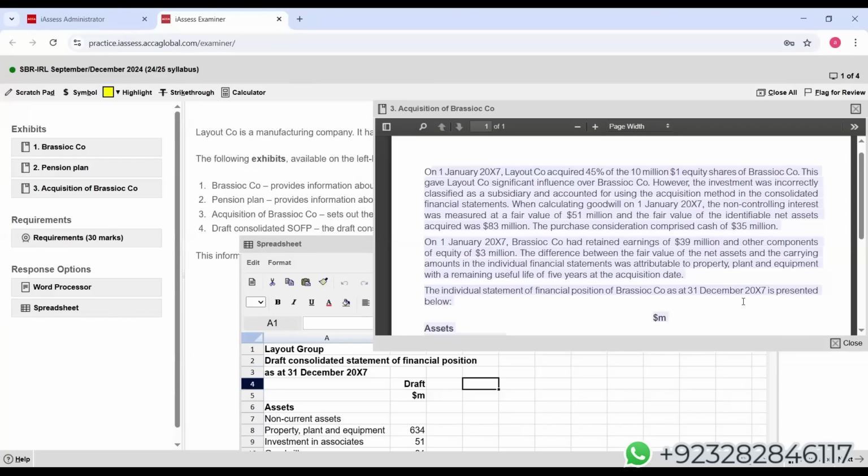Okay, so let us first calculate goodwill. That is going to be working 1 if I'm not wrong. Just a minute. Bring this in the front.